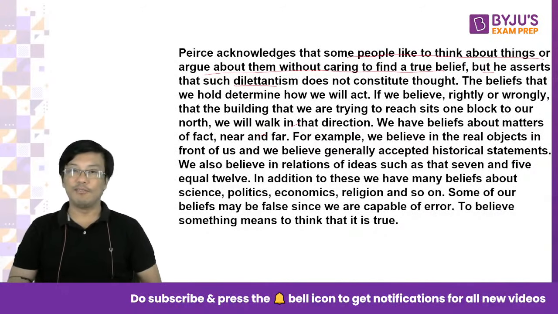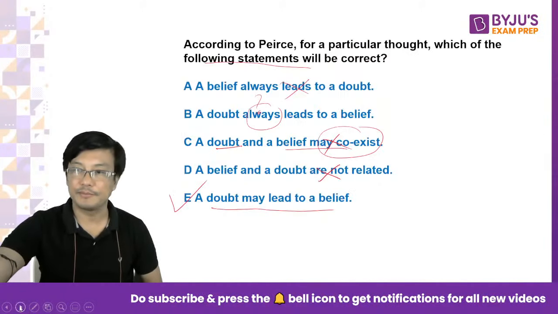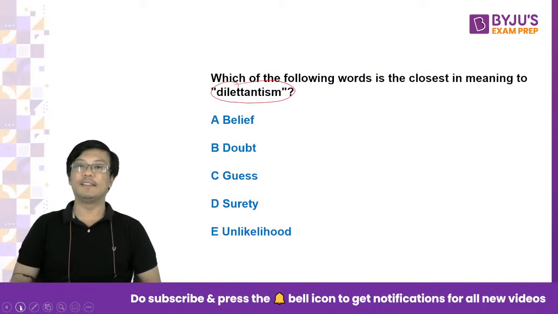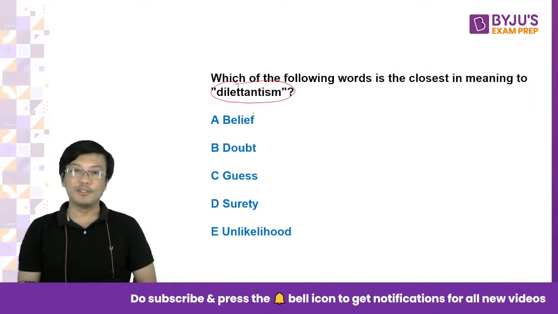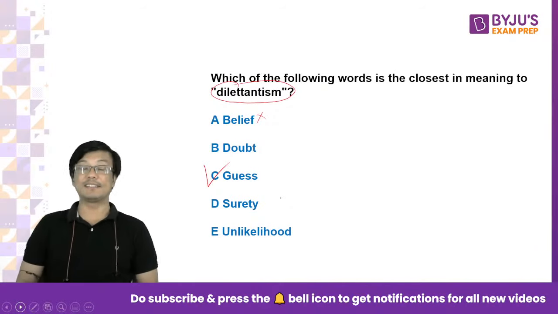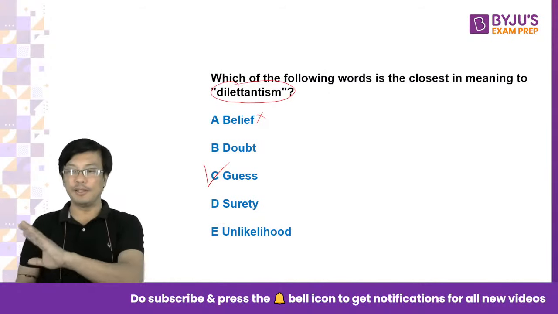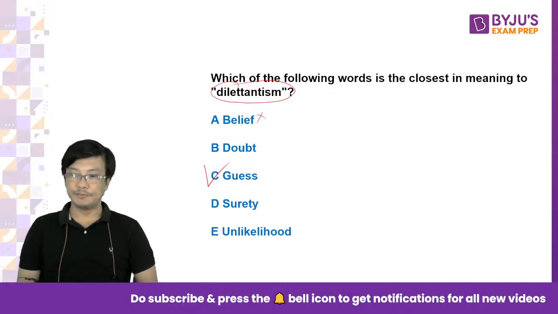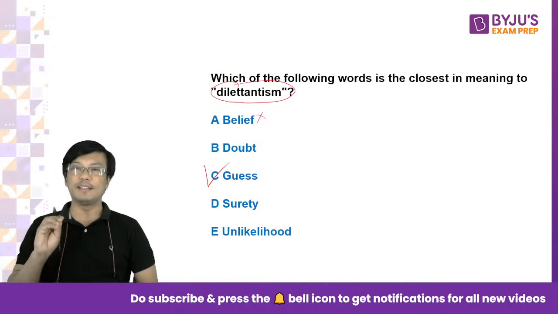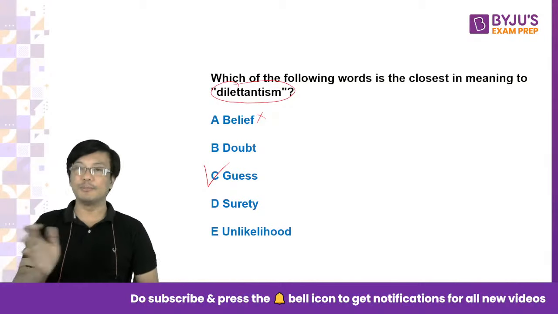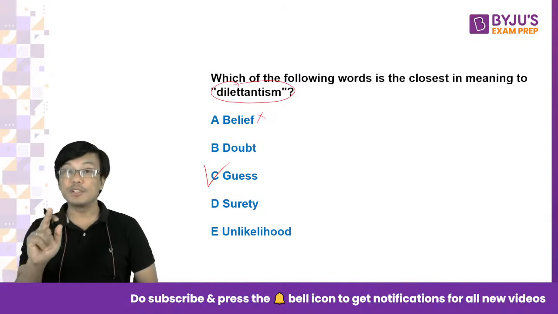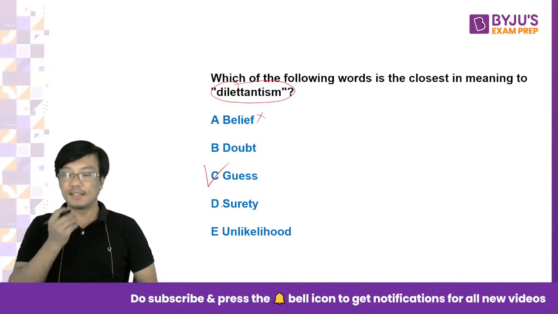Okay, now everybody should get the answer correct. Dilettantism, right? It is not belief. The best answer is guess. Without having a fixed belief, you are arguing idhar bhi udhar bhi, right? So the best answer is guess. Everybody understood? Unlikelihood बिल्कुल नहीं है, right? So according to him, dilettantism is when you do not believe in anything, you simply argue simply like that. So the best answer is guess.